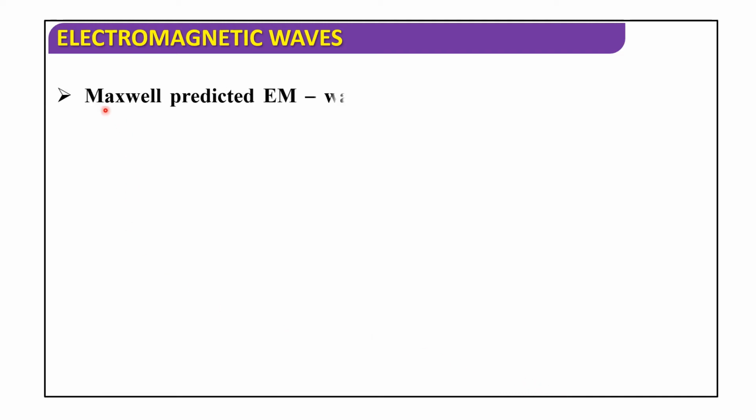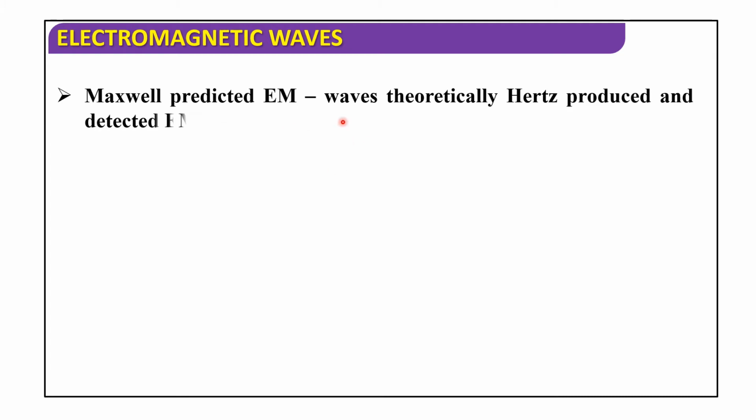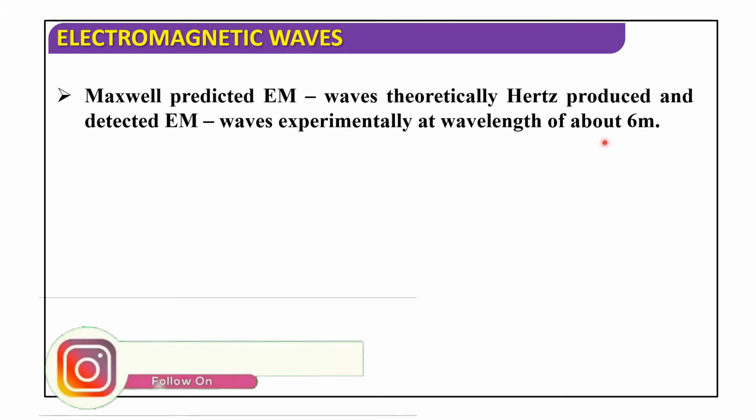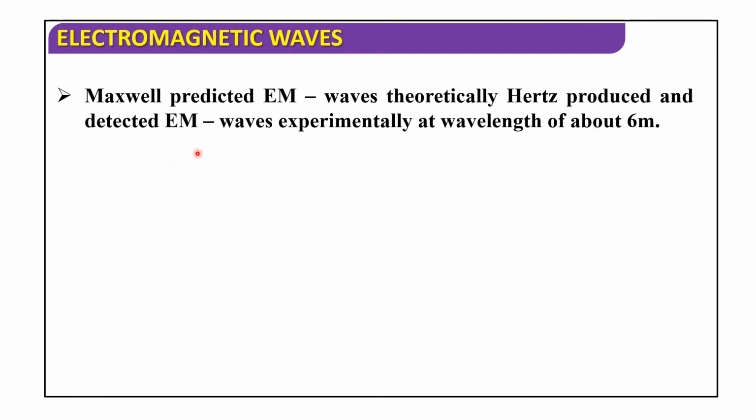Next, Maxwell predicted electromagnetic waves theoretically. Hertz produced and detected EM waves experimentally at a wavelength of about 6 meters.